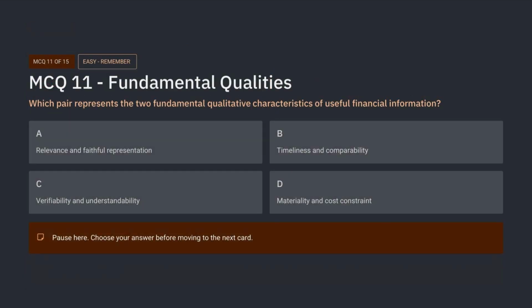Here is question 11. This is a conceptual framework question. Focus on the word fundamental. Some qualities are fundamental, some are enhancing, and some are constraints or related concepts.